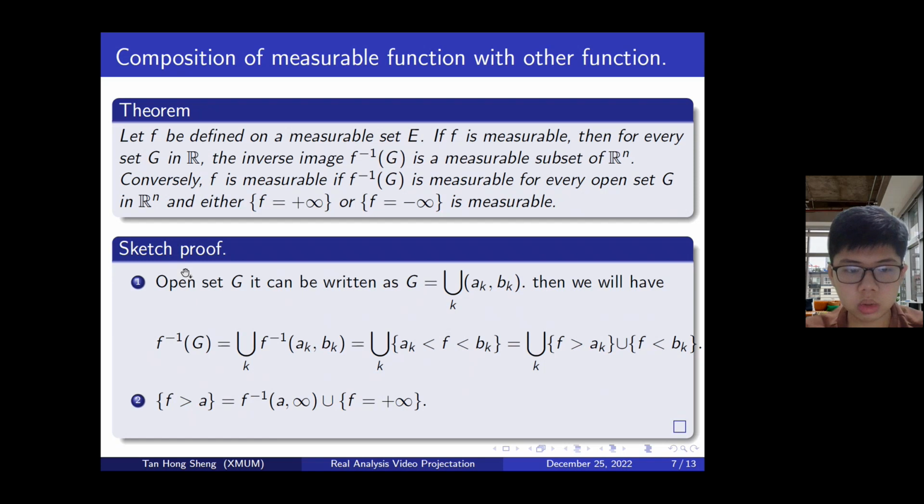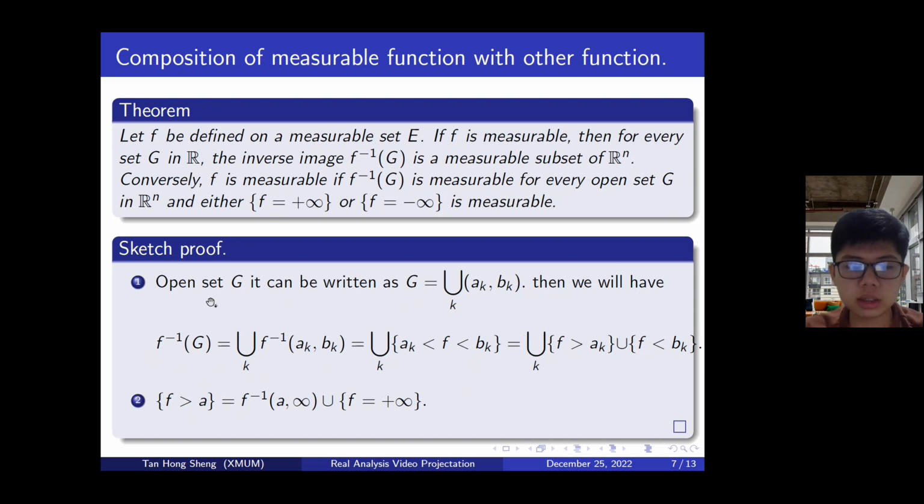For the first direction, we know that an open set G can be written as a union of non-overlapping open intervals (a_k, b_k). Then f inverse G is the union of f inverse (a_k, b_k), which is the union of the sets where f is greater than a_k and less than b_k, which can finally be written as the union of the set f greater than a_k intersected with the set f less than b_k. Since f greater than a_k and f less than b_k are all measurable sets, the whole union is a measurable set.